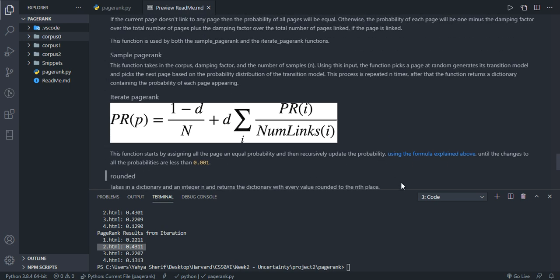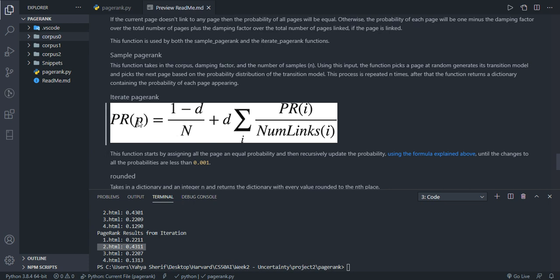The function starts by assigning everything an equal probability. So PR of I should be the same for all of them, and then it will keep running this formula. It will keep plugging in the numbers. Note that all of those will be different except for PR of I. So in this case, I have 4 of them. So each one will start with a probability of 0.25, and then we'll calculate this where PR of I will be 0.25, and then that will update the output.